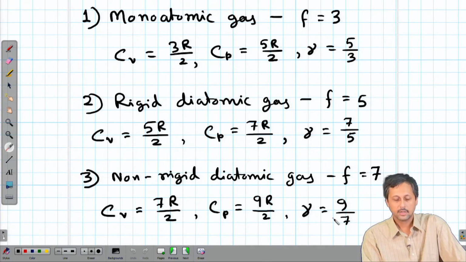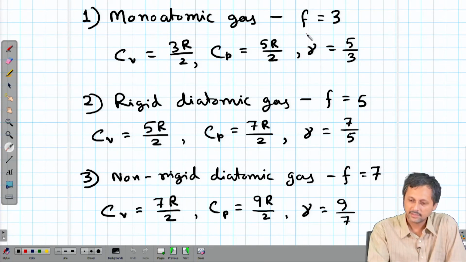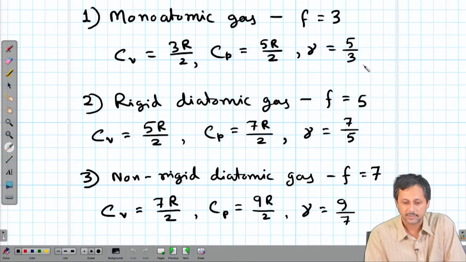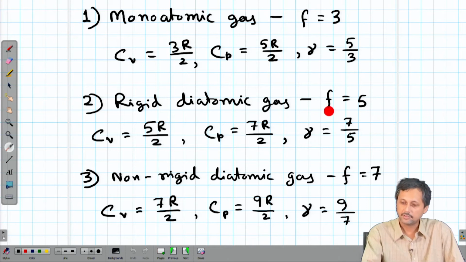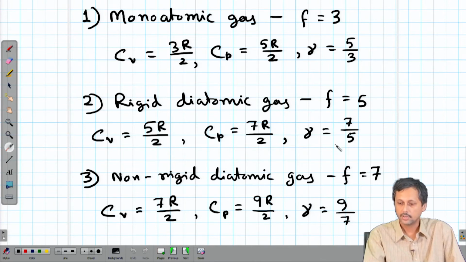So, we take 3 quick examples. One is the monoatomic gas, where we have f equal to 3, Cv is equal to 3R by 2, Cp is equal to 5R by 2 and gamma equal to 5 by 3. Rigid diatomic gas, when we do not consider vibration, then f is equal to 5 only, Cv is equal to 5R by 2, Cp is equal to 7R by 2, gamma is equal to 7 by 5.